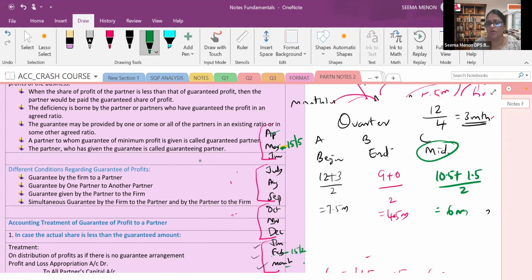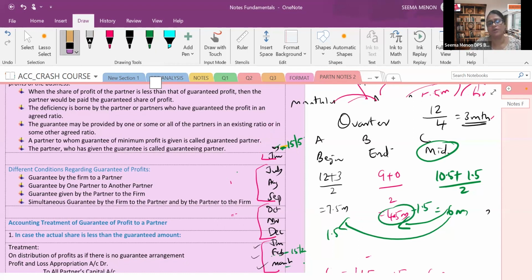Now there is again a shortcut. In case of quarter, along with the 6, what will you add? 1.5 to get the beginning. Along with 6, what will you subtract? Minus 1.5. That is a short trick to remember. So these are the various methods of calculating interest on drawings.